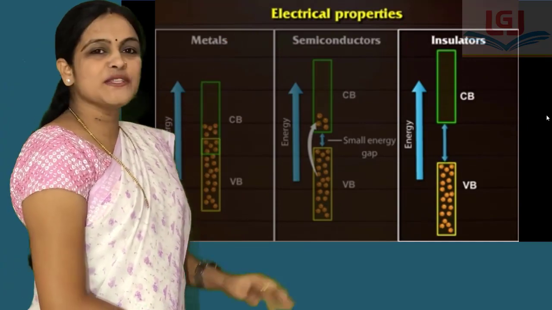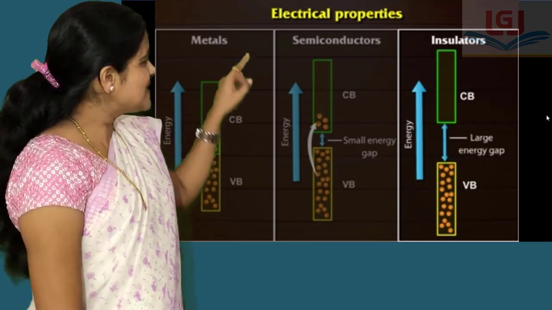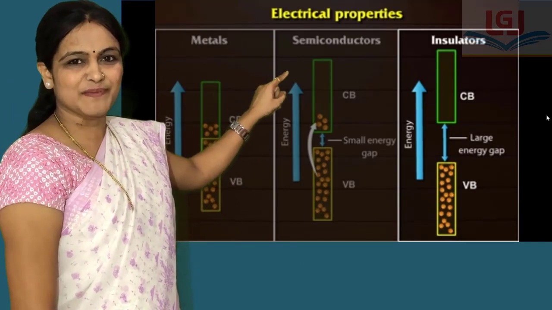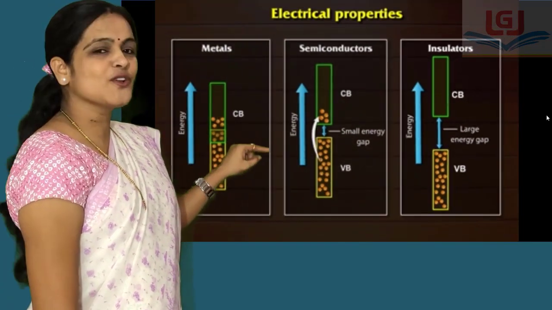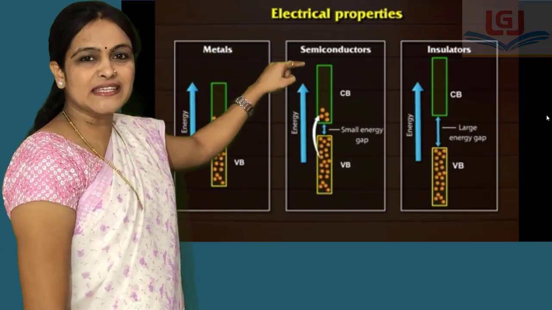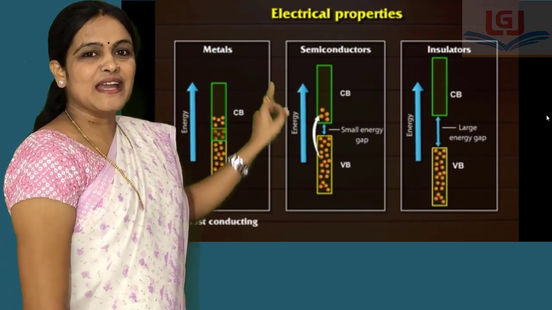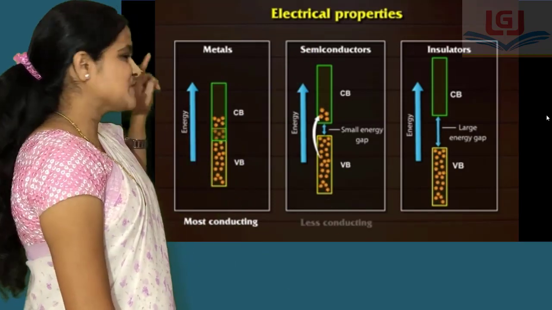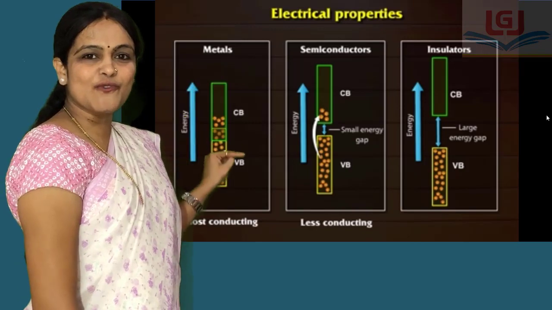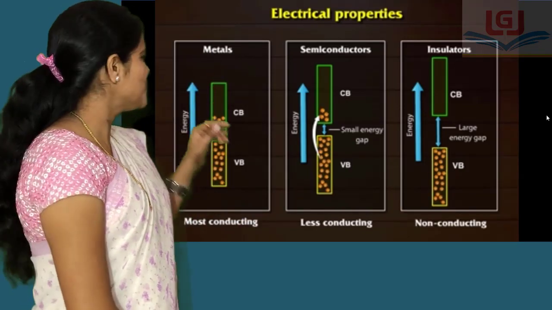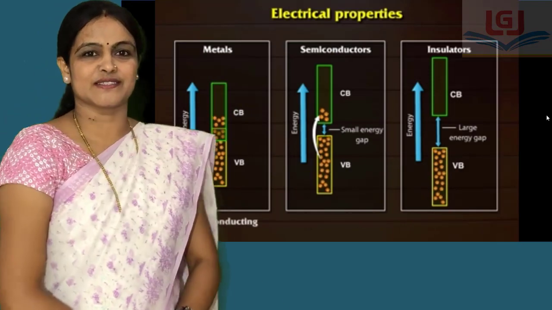In case of insulators, there is very large energy difference between valence band and conduction band. Therefore, electrons from valence band cannot be promoted to the higher energy conduction band, and therefore they do not conduct electricity. In case of metals, electrons from valence band are easily promoted to the conduction band, and therefore they act as good conductors.